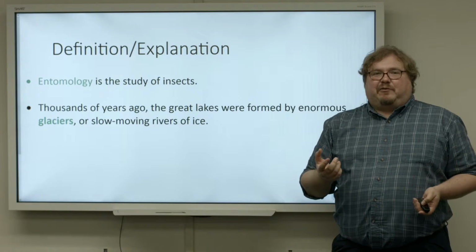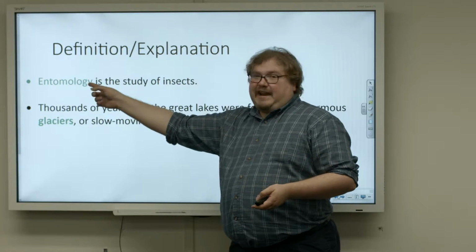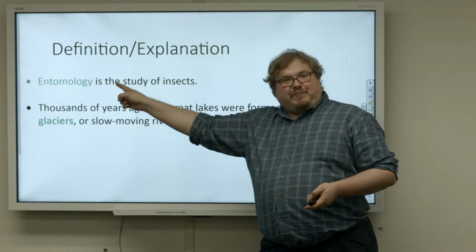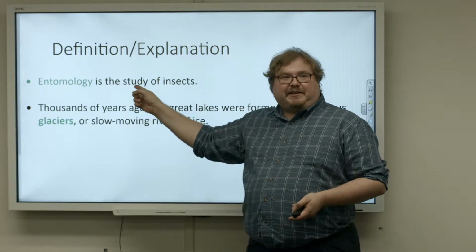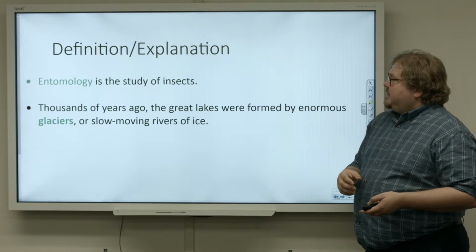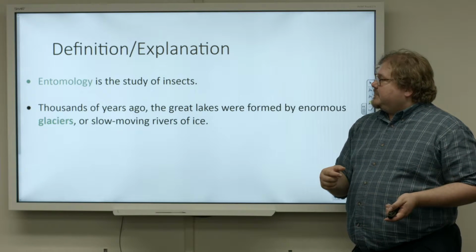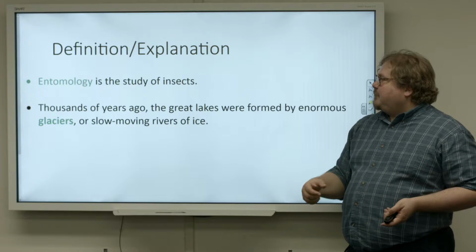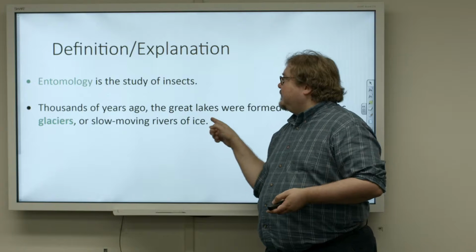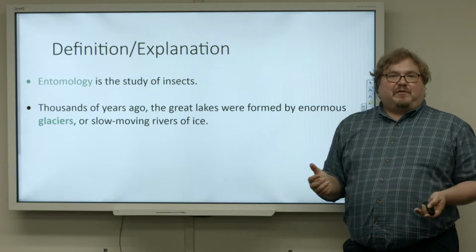Sometimes there's a definition or an explanation. So we might see a sentence that actually tells us, entomology is the study of insects. It tells us the meaning right here. There's the definition of that word. Or here, thousands of years ago, the Great Lakes were formed by enormous glaciers, or slow-moving rivers of ice. So they gave me an explanation, a definition right after it. A glacier is a slow-moving river of ice.